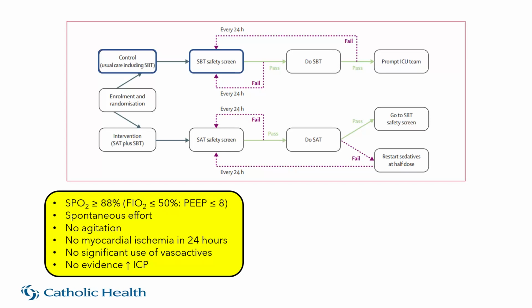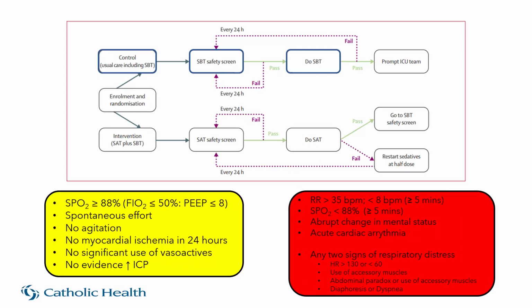If you passed the safety screen, you went on to a spontaneous breathing trial. If you failed the safety screen, you were stopped and reevaluated in a 24-hour period. Now let's say you've moved forward to the spontaneous breathing trial. There were safety check marks, safety stops here. If you met any of these, you failed and you stopped your spontaneous breathing trial.